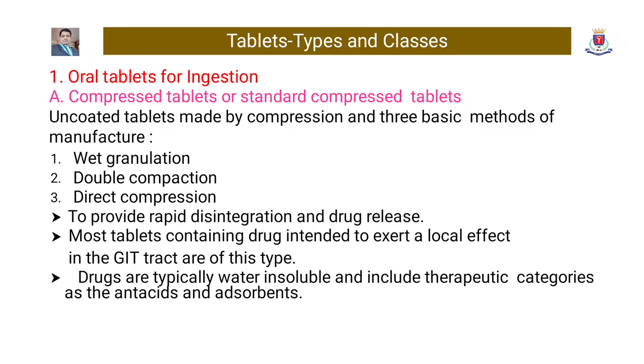This is to provide rapid disintegration and drug release. Most tablets containing drug intended to exert a local effect in the GIT are of this type. Drugs are typically water insoluble and include therapeutic categories such as the antacids and adsorbents.